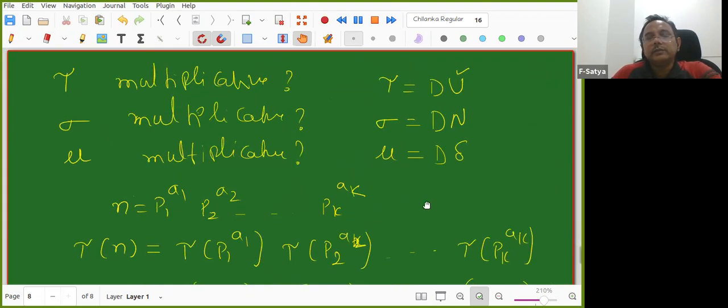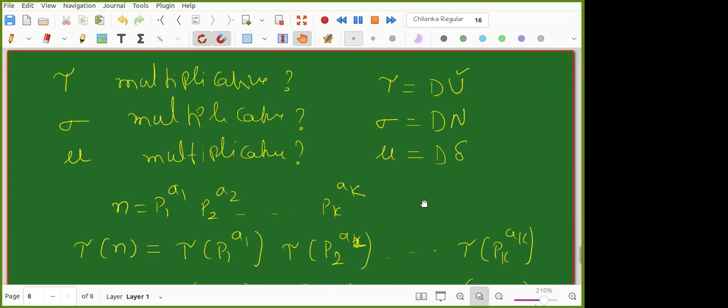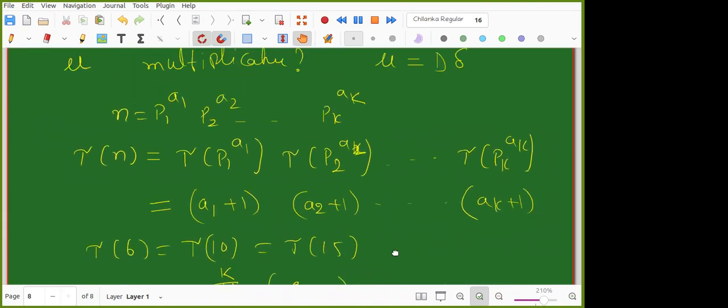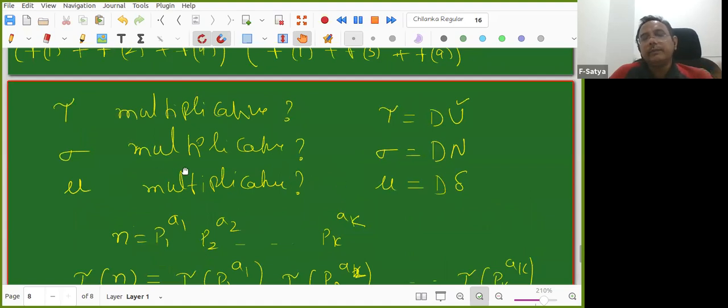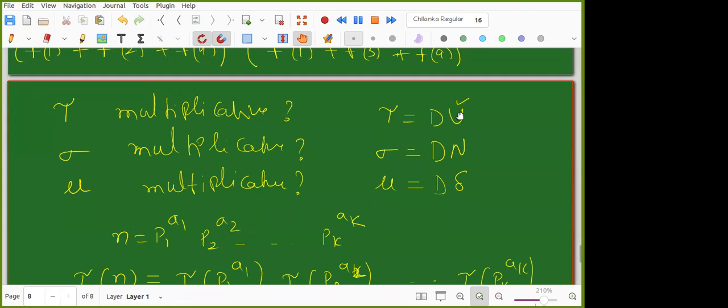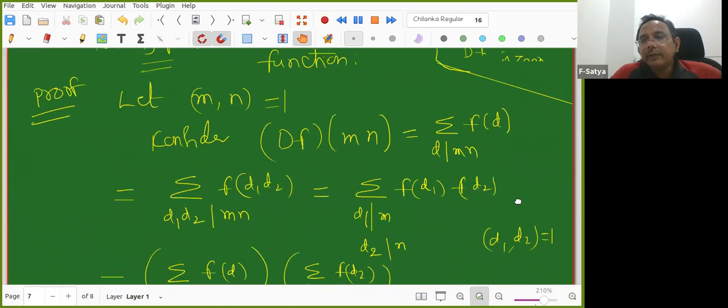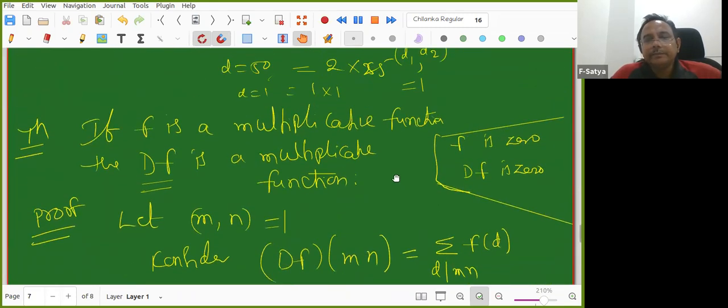Sir, I didn't understand why tau, sigma, and mu are multiplicative. Tau and sigma multiplicative, how? So what is the result we proved just before? I proved only one theorem today: if F is multiplicative, then DF is also multiplicative.